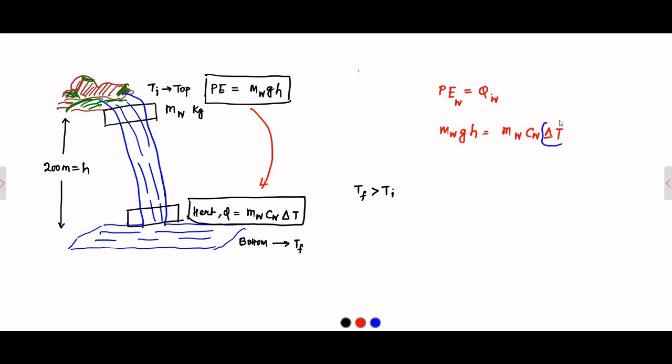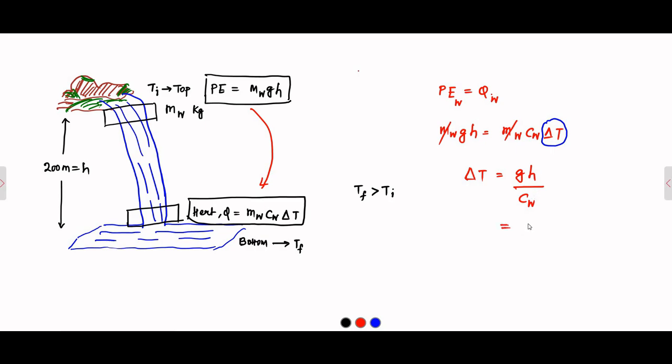We have to calculate this difference in temperature ΔT. Our objective is this. So ΔT, here m_w will get cancelled out, so ΔT is equal to g h by c_w, where c_w is the specific heat of water.